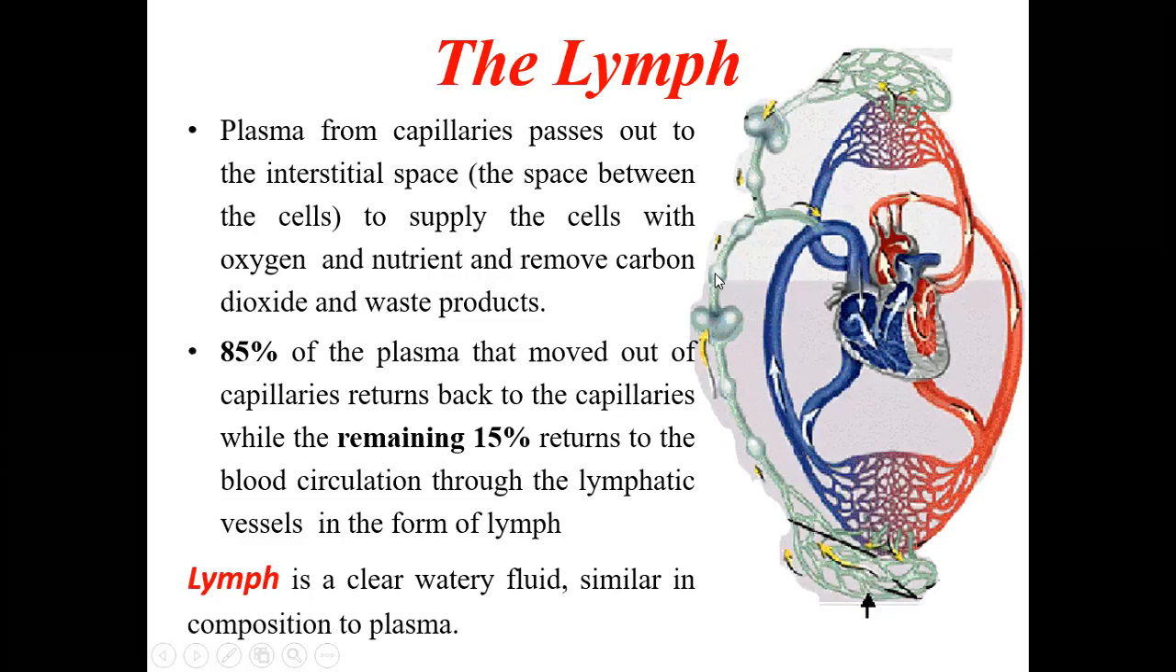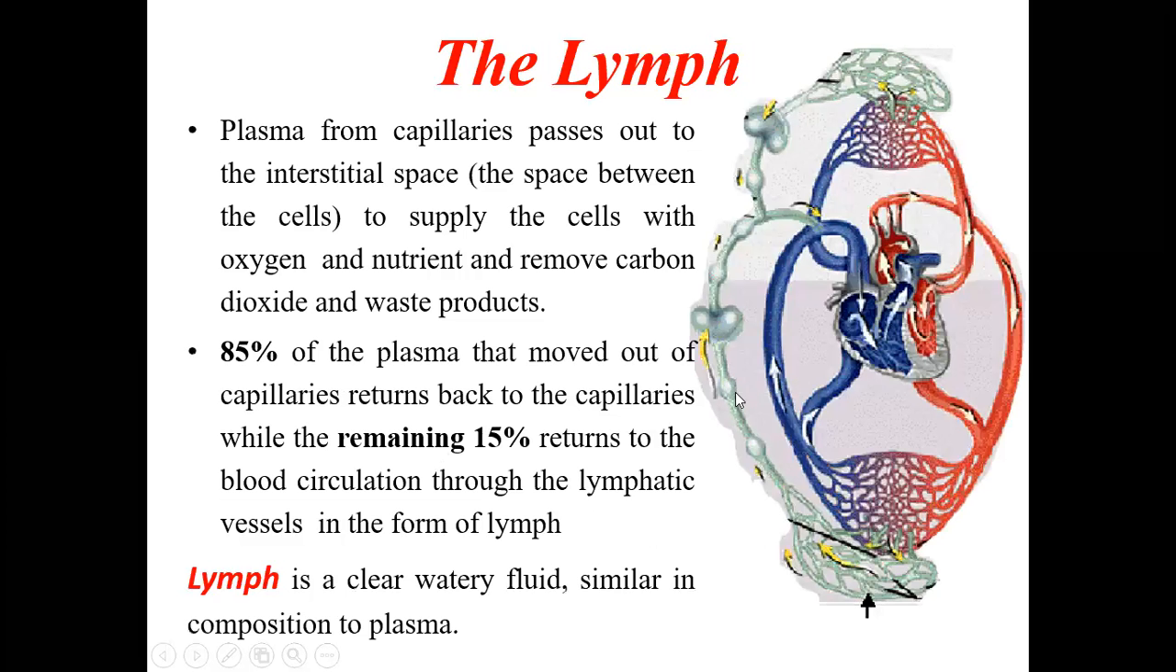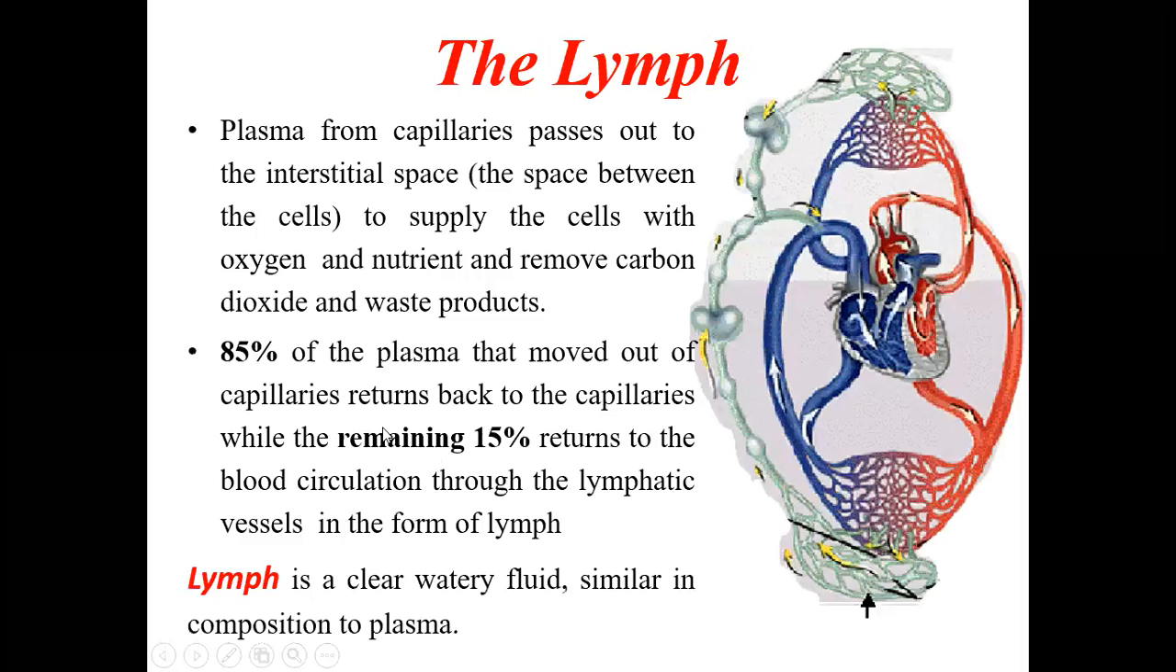There are lymph nodes here, which will be filtering the plasma fluid or the lymph. So this is the function of the lymph node, that they will filter the lymph. So it will eliminate the bacteria, viruses, damaged cells, and debris. The third is that it increases the immunity. How does the lymph increase the immunity? The lymph contains lymphocytes which circulate in the lymphatic system. Actually, the lymph nodes here will have a lot of lymphocytes.